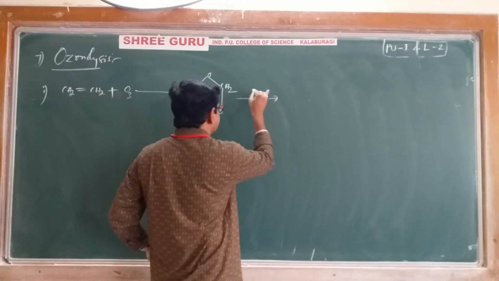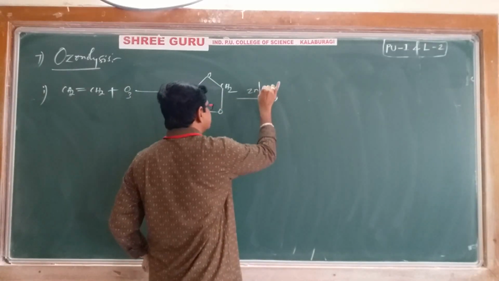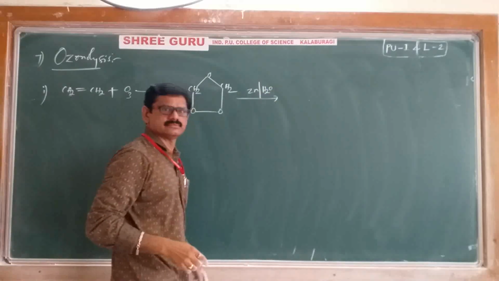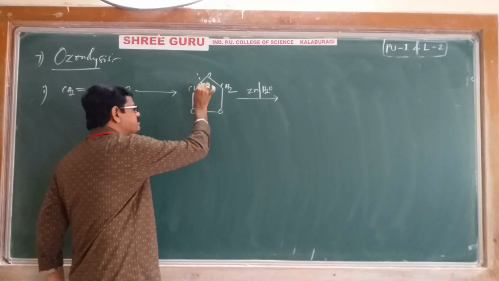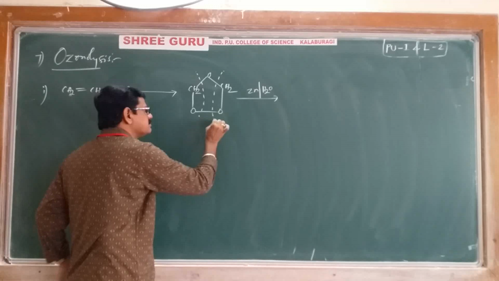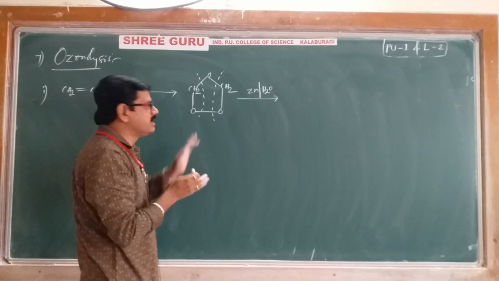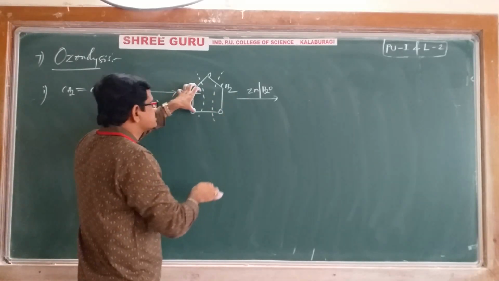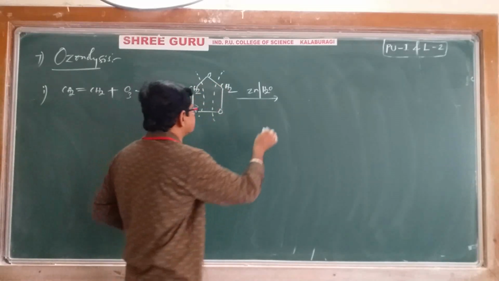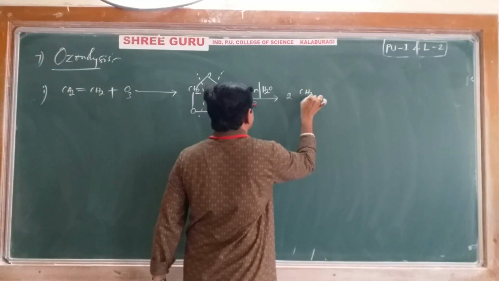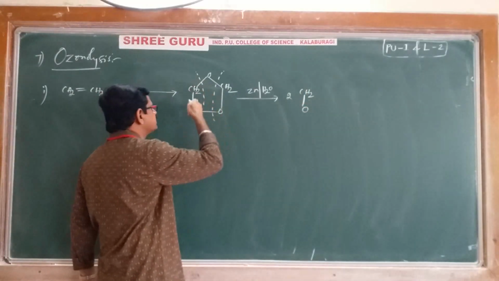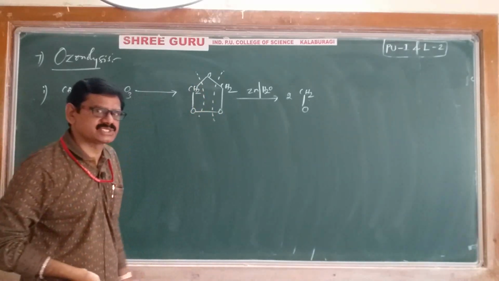This ozonide is undergoing hydrolysis in the presence of zinc. Because of hydrolysis, this part as well as this part both break. Both parts are the same, so we will get 2 moles of CH2O. See here, CH2O. What is CH2O?